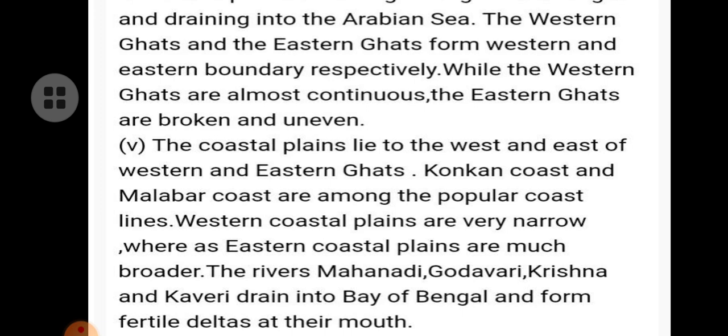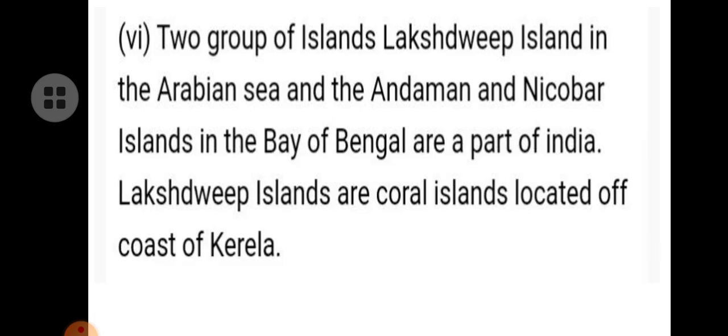The rivers Mahanadi, Godavari, Krishna and Kaveri drain into the Bay of Bengal and form fertile deltas at their mouth. Two groups of islands, Lakshadweep Islands in the Arabian Sea and the Andaman and Nicobar Islands in the Bay of Bengal, are a part of India. Lakshadweep Islands are coral islands located off the coast of Kerala.